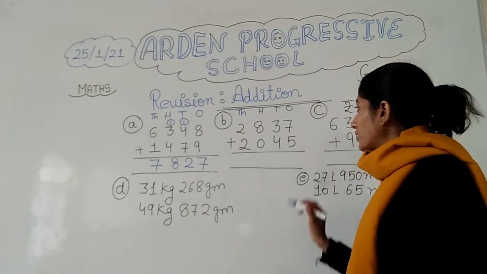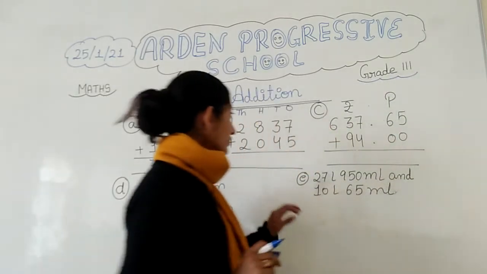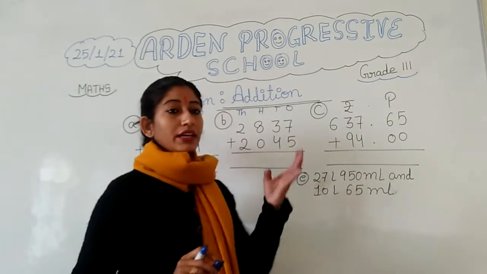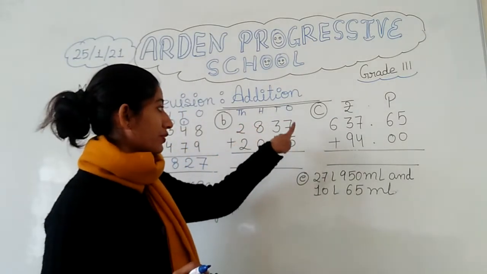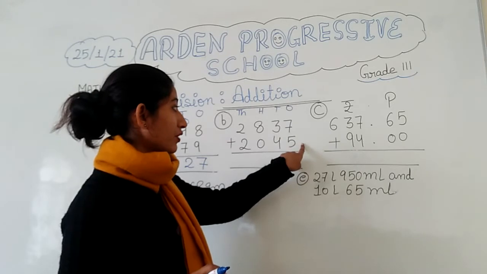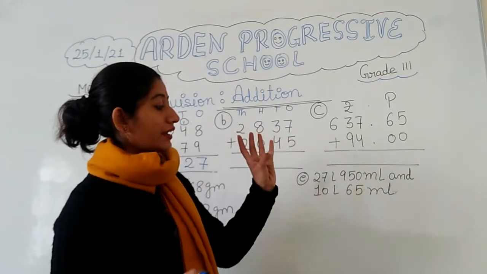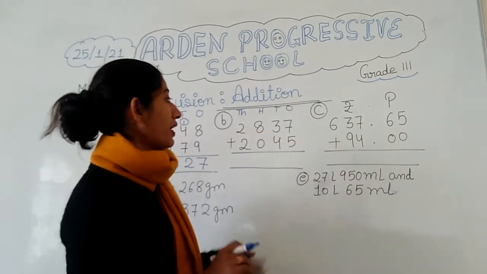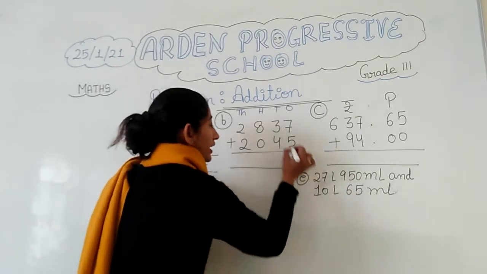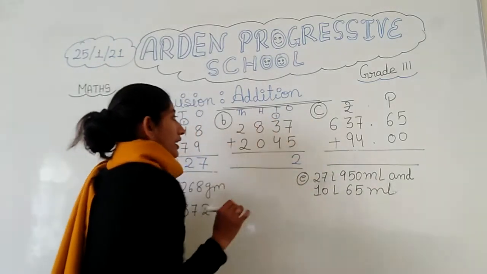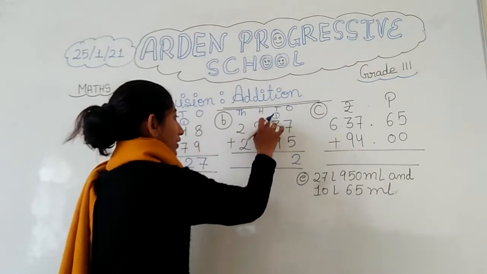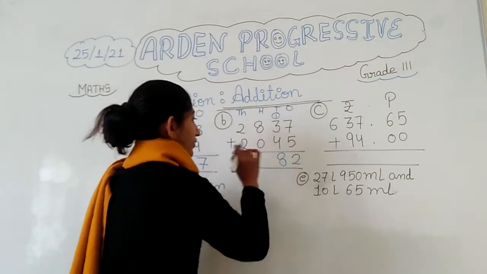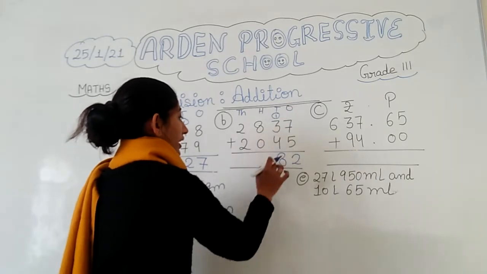So let's start counting. Count after 7: 8, 9, 10, 11 and 12. We are getting 12. After 7, till 5, we have to count 7, 8, 9, 10, 11 and 12. So what will we write? We will write 2 here and 1 will be the carry. Now again we add 4, 5, 6, 7 and 1, which makes 8.